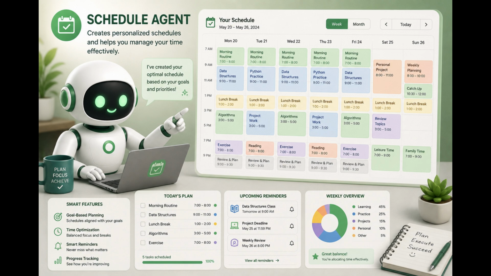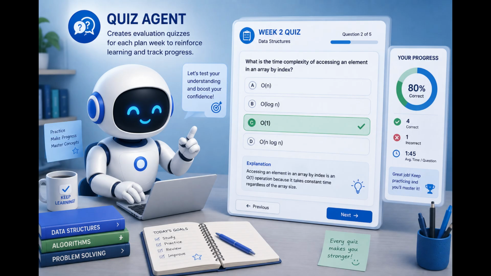The third one is the schedule agent. It converts the roadmap into a real calendar with actual days. The LLM only handles daily tips and recommendations. The fourth agent is the quiz agent. The quiz agent generates 5 questions per week focused on the student's weak skills. Grading is deterministic, and a score of 70% or more lets you advance. Fail 3 times and the roadmap agent adjusts the plan. Pass week 4 and the program is complete.